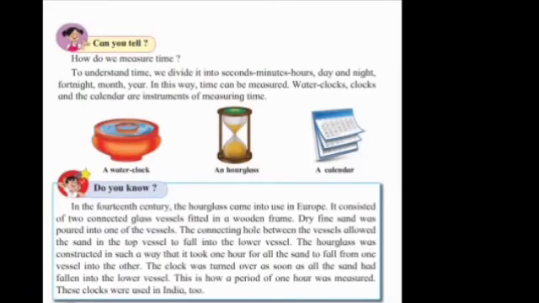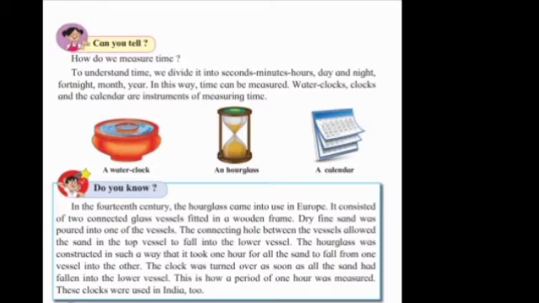Can you tell how do we measure time? To understand time, we divide it into seconds, minutes, hours, day and night, fortnight, which means 15 days, month, year. In this way, time can be measured. Water clock, clocks and the calendar are instruments of measuring time.